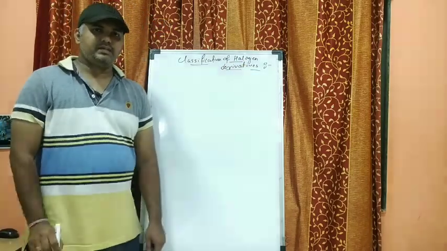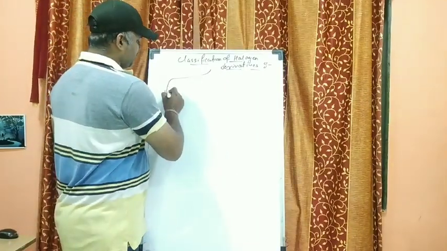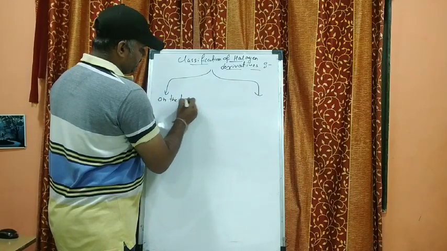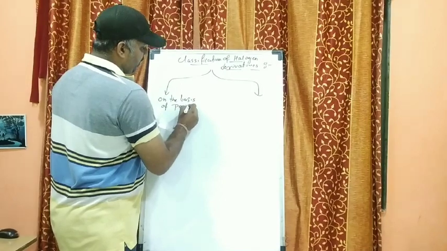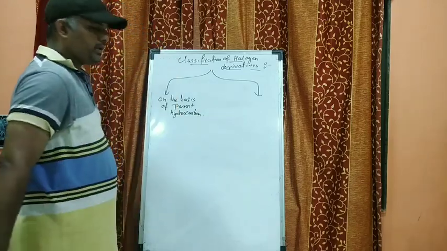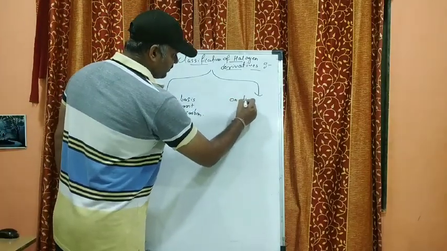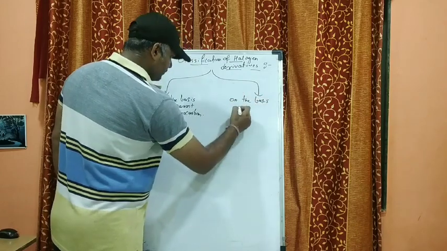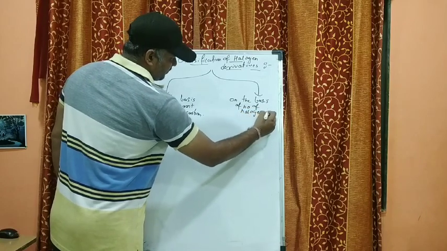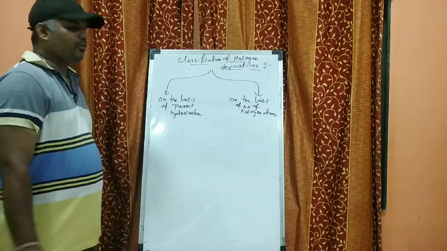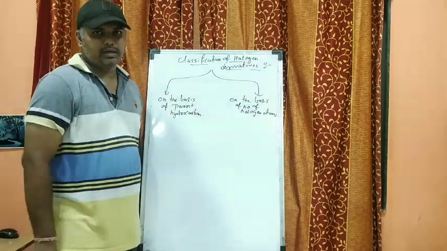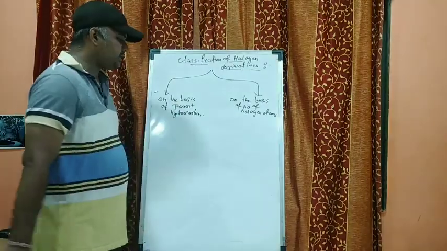So they can be classified on the basis of parent hydrocarbon, and they can be classified on the basis of number of halogen atoms, right? So they can be classified into two types, that is on the basis of parent hydrocarbon and on the basis of number of halogen atoms attached to it. Now we'll see first one, on the basis of parent hydrocarbon.